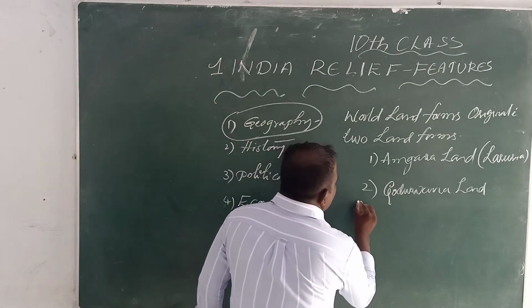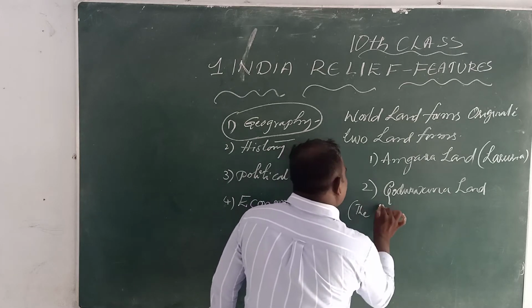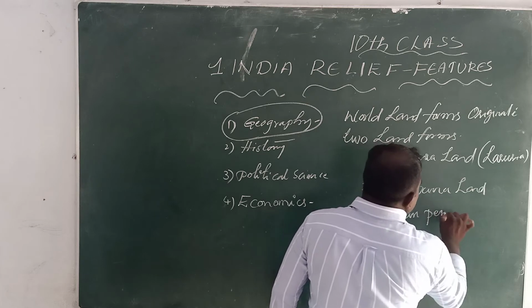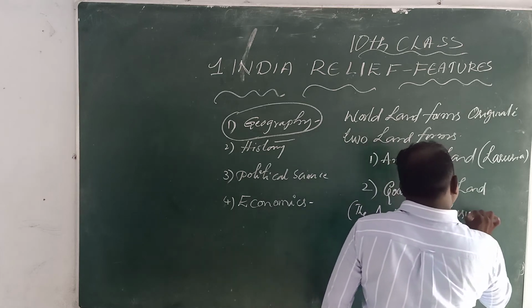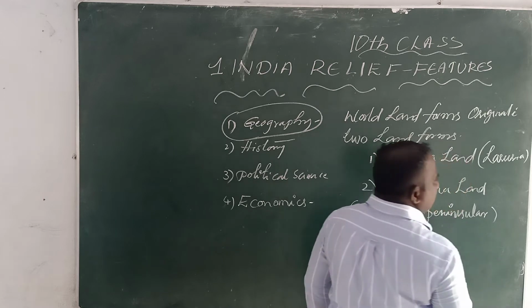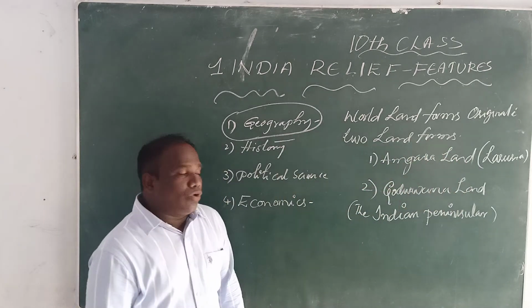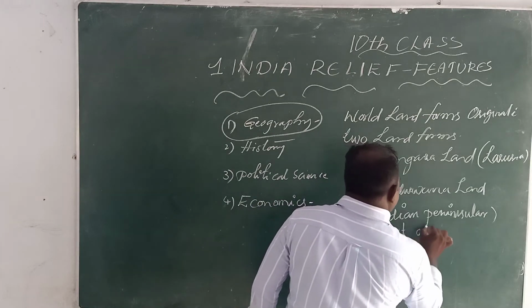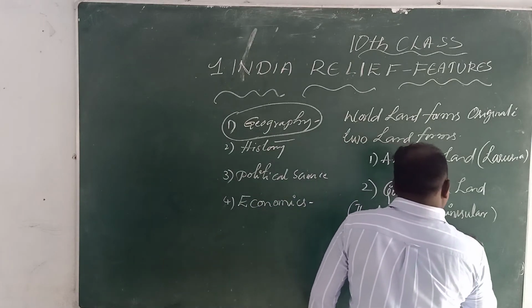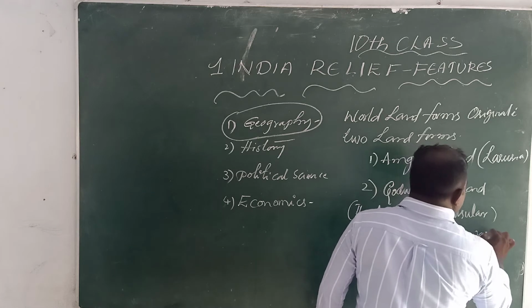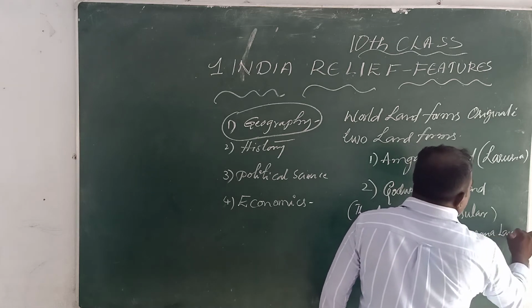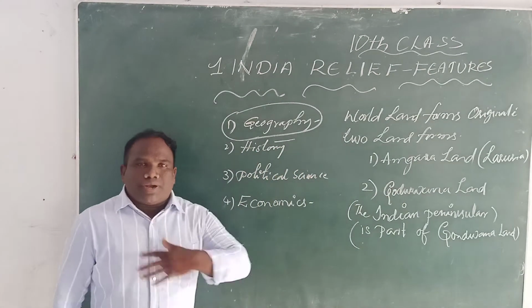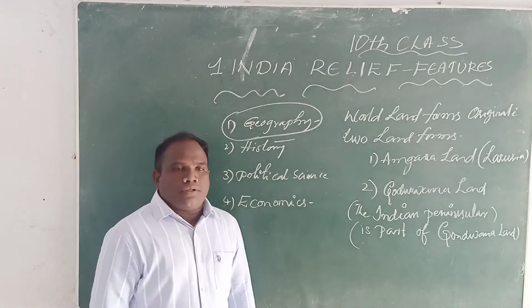The Indian Peninsula is part of Gondwana land. Do you understand, students?